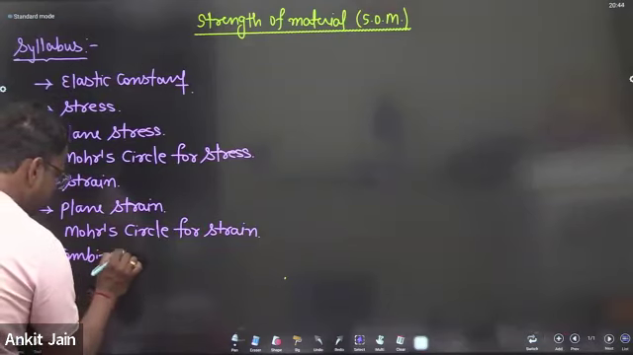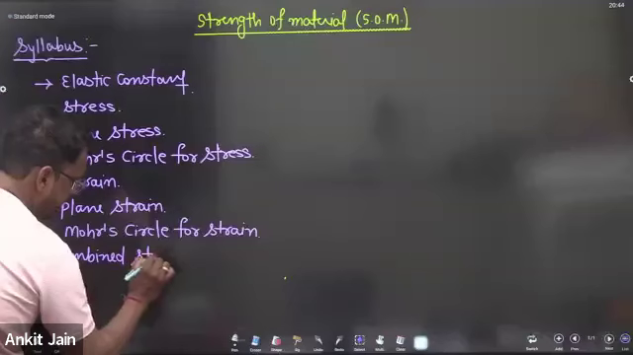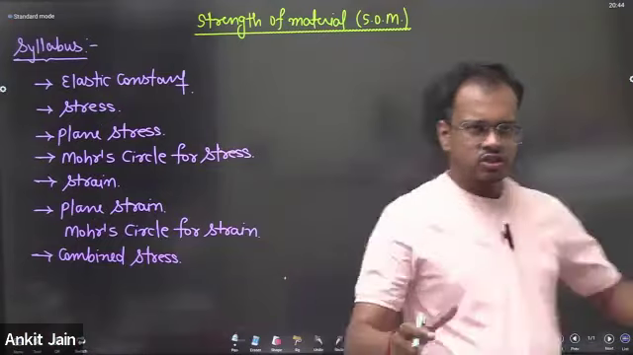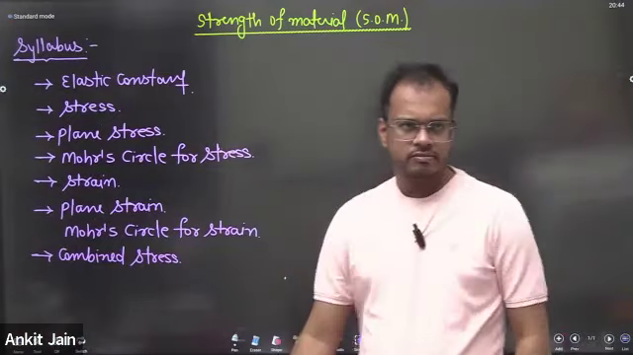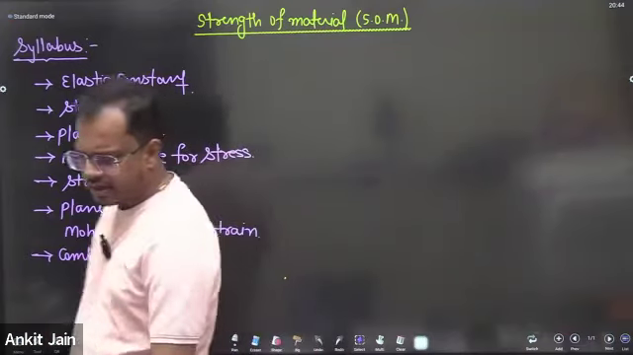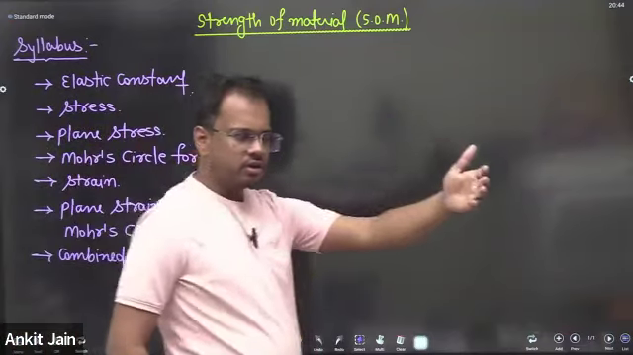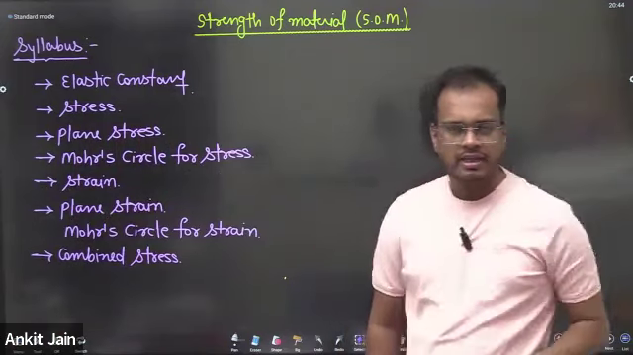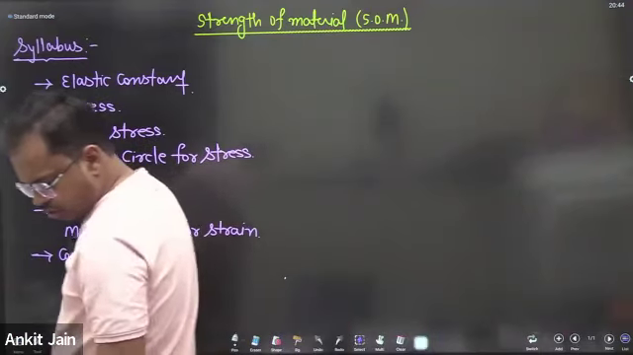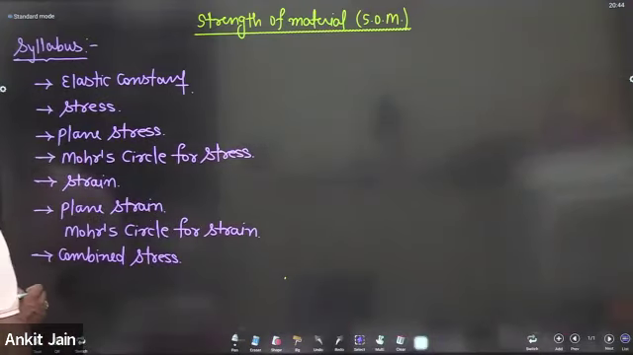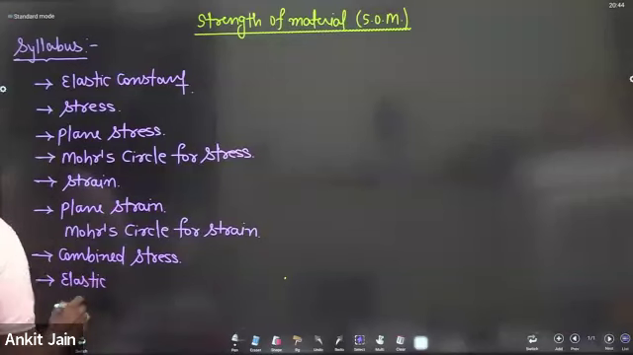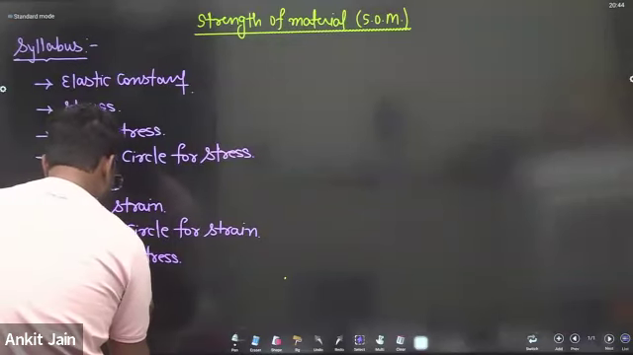That means bending plus torsion, both acting simultaneously. Or we can say the torsion will act on a shaft along with bending, or bending will act on a beam along with torsion. So next I will discuss combined stress, then elastic theories of failure.